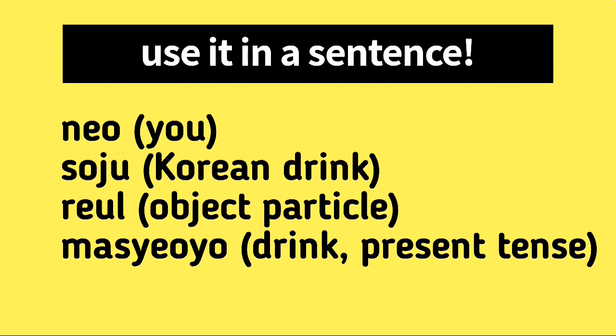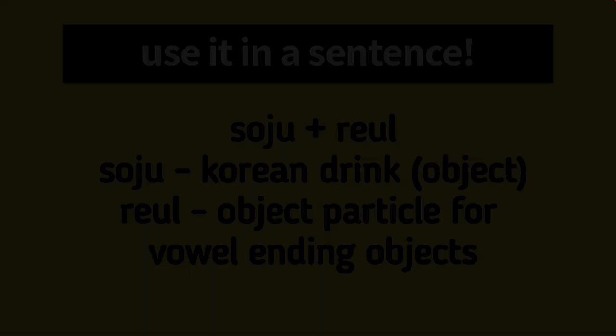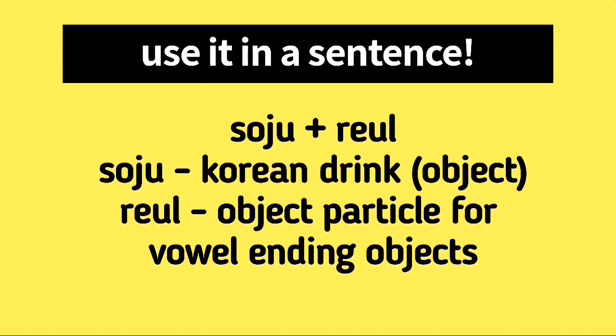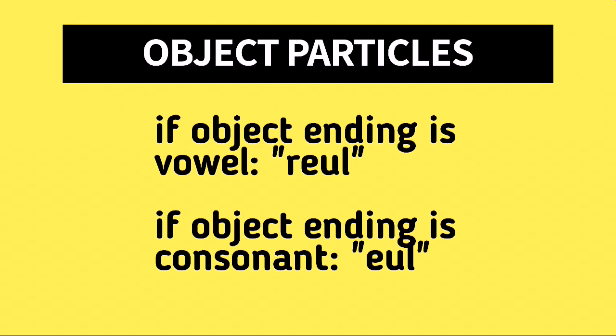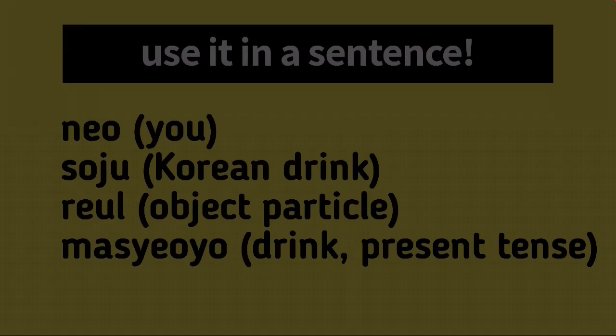Soju is a Korean drink or a Korean alcoholic drink. Rul is used as the object particle to the object soju. Therefore, soju rul is formed from the combination of soju and rul. Soju is the object, and since its last letter is a vowel, we will be using rul as the object particle. The general rule for object particles is that if the object ending is a vowel, we'll be using rul, and if the object ending is a consonant, we'll be using ul.